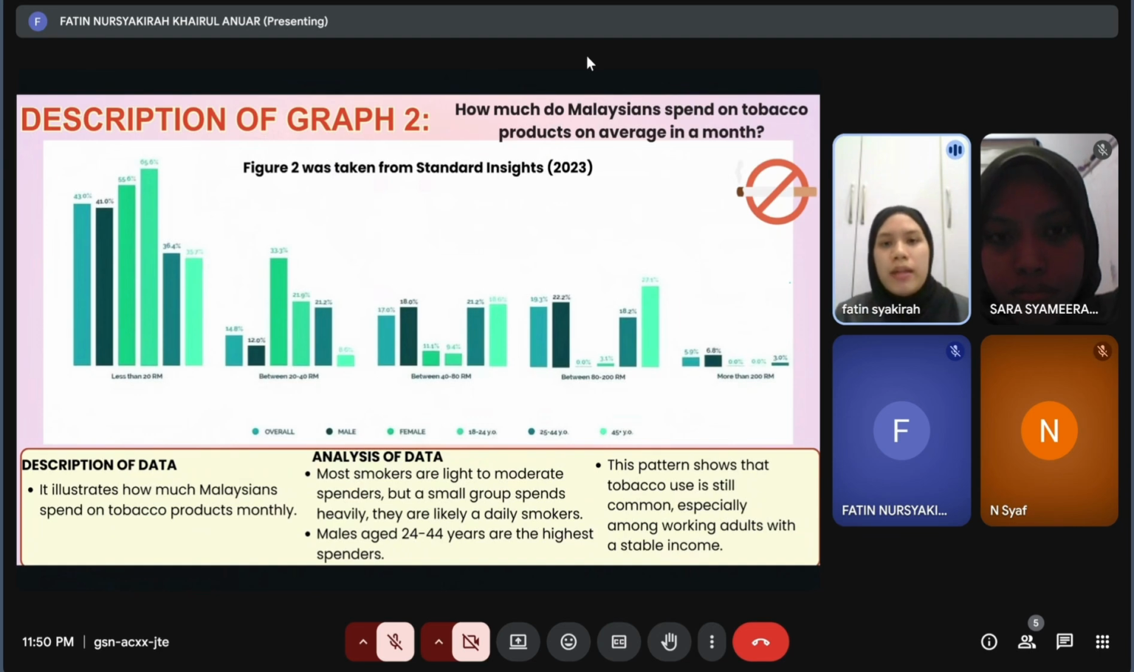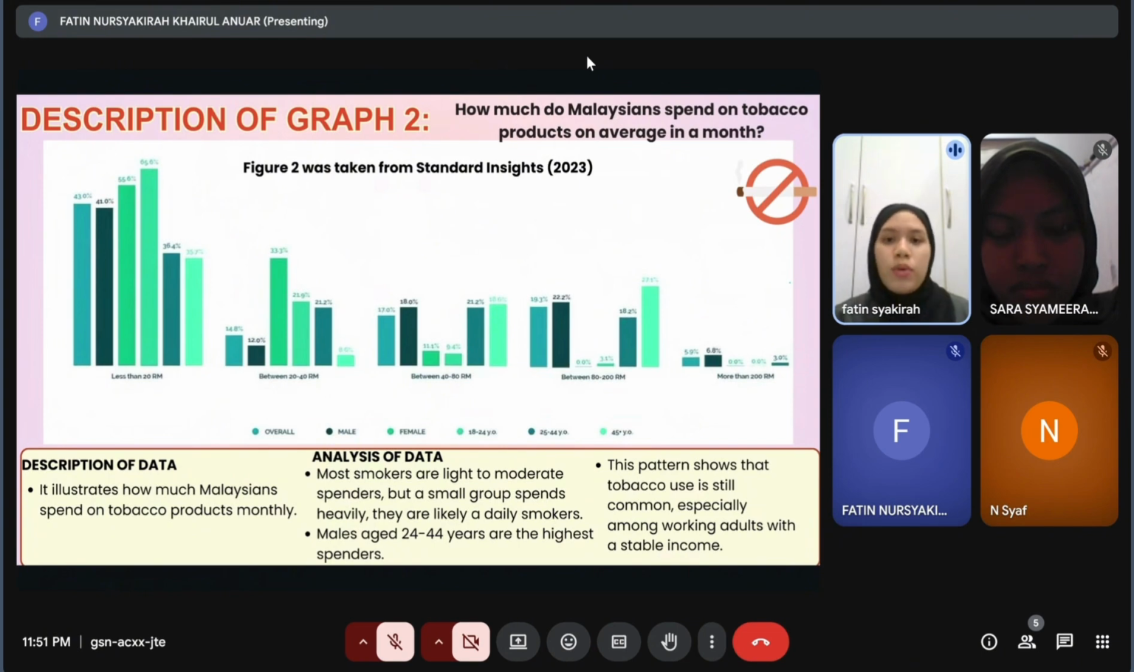Let's look at the group that spends between 20 to 40 Malaysian ringgit, dominated by females, which is about 33.3%. The next group spends between 40 to 80 Malaysian ringgit, which are people aged 25 to 44 years old, about 21.2%. As we can see, as the spending amount increases, the number of smokers becomes smaller.